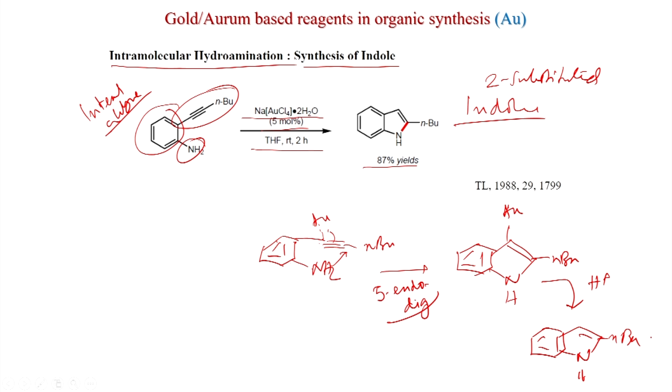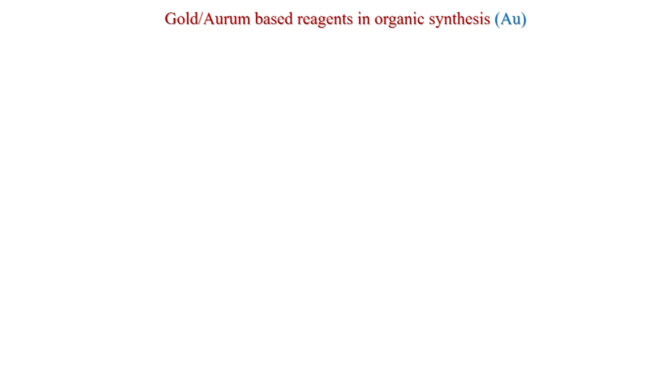So, this way you can easily get indole products. Now, we will discuss synthesis of pyrrole via inter and intramolecular paths.